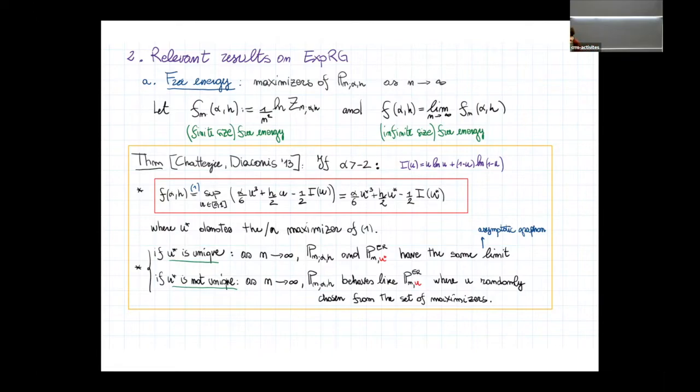While if u is not unique, so we have essentially two maximizers, then it turns out that in the limit as n goes to infinity, the measure is a random mixture of measures. Essentially, it behaves like an Erdos-Renyi with parameter u, where u is randomly chosen from the set of maximizers, which are two. This one, the distribution.